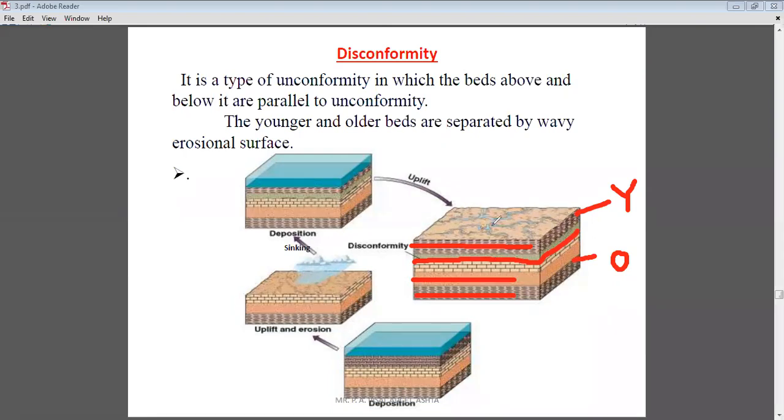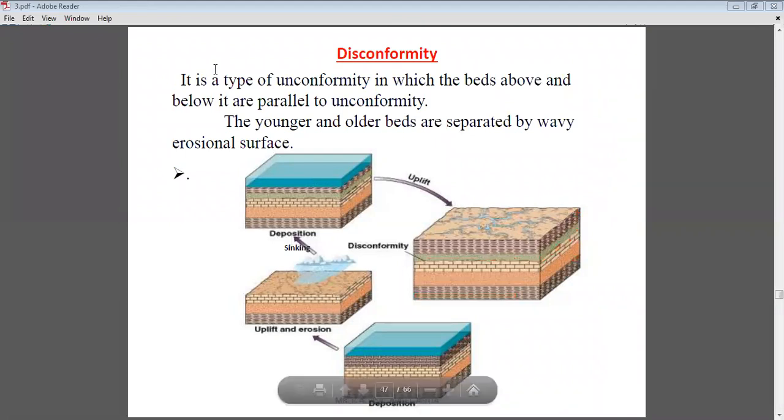the unconformity, younger rocks and older rocks, these three features are parallel to each other. Okay, three features means unconformity, younger rocks and older rocks, all are parallel to each other. When such types of unconformities are seen where younger rocks, unconformity line and older rocks are always parallel to each other, such types of unconformities are considered as a disconformity. Okay, disconformity means